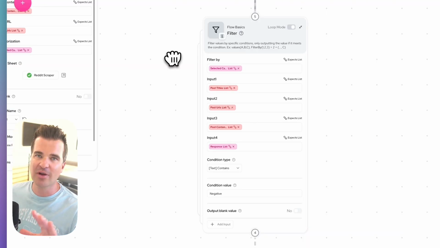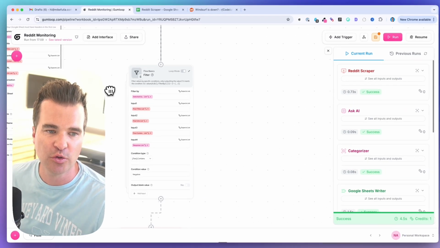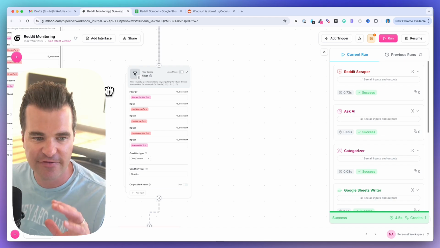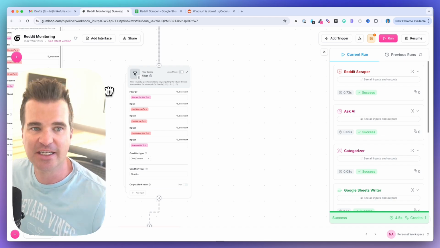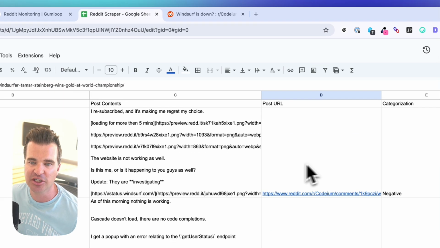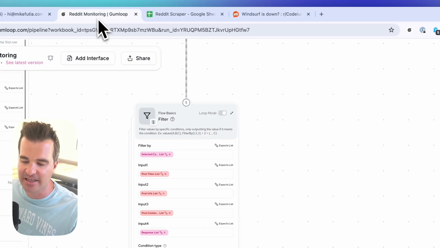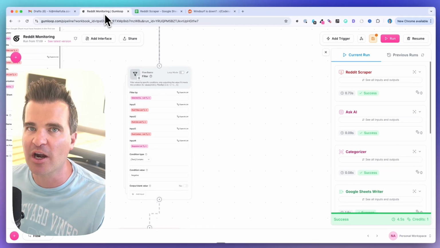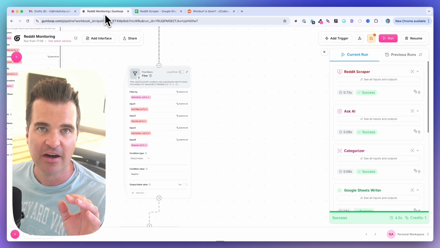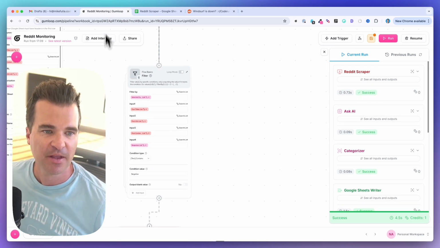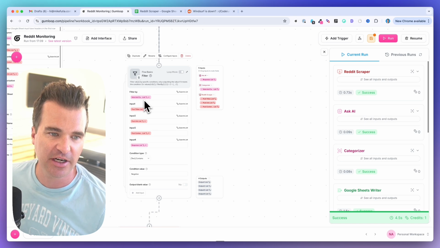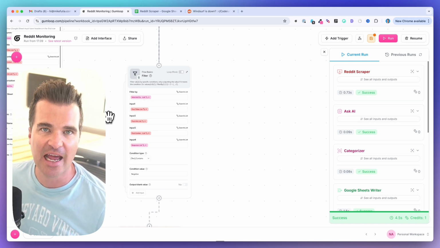And then for this flow, again, we're concerned about the user complaints. So we're going to use a filter node here, which is going to take the categorization from the AI node and only push through the negative sentiments, right? Because we only want to be alerted, just in this demo, of people saying bad things about the product. So we're using a filter here to filter only on negative sentiment.